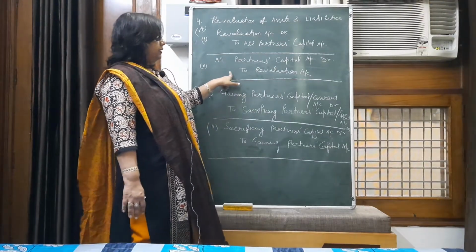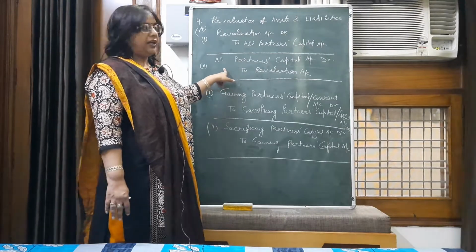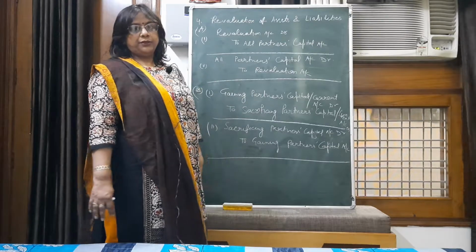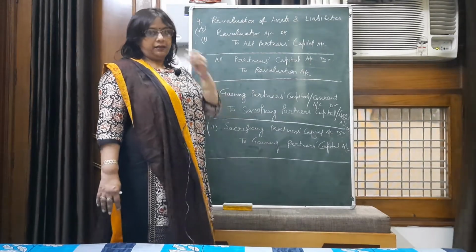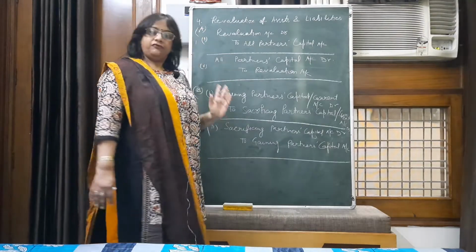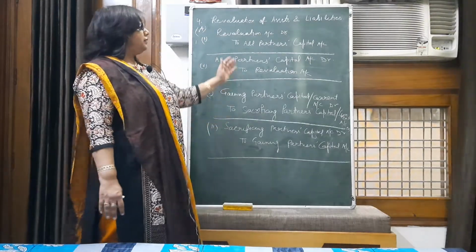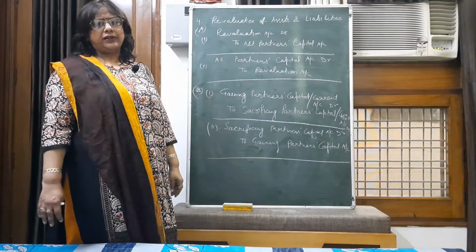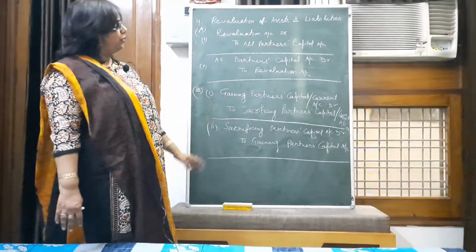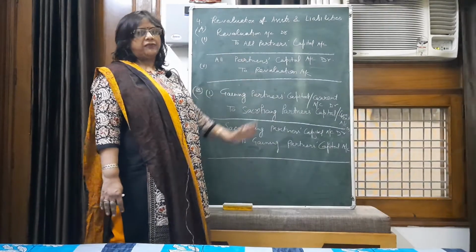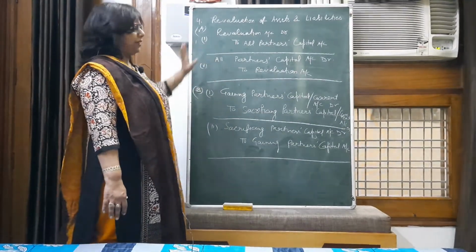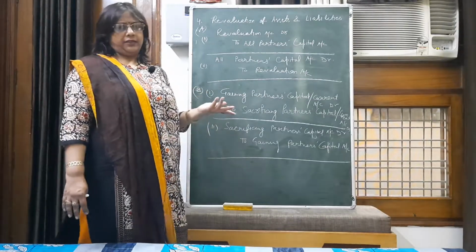Then on the credit side of the revaluation account, you have to pass: by loss transferred to all partners' capital accounts in old ratio. So this was the first method. However, this revaluation account is to be revised in the chapters admission, retirement, death. In all the chapters, these aspects will be covered more clearly. However, here I have defined it shortly.